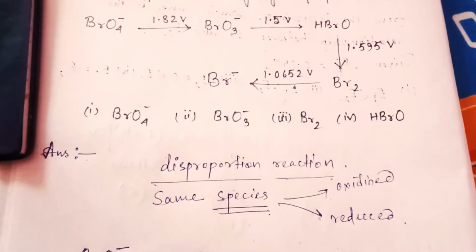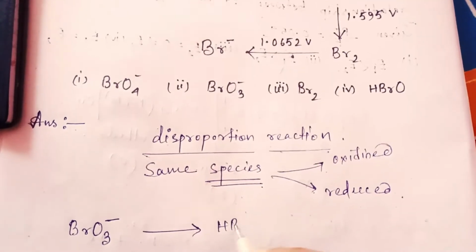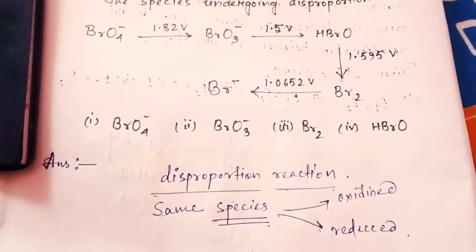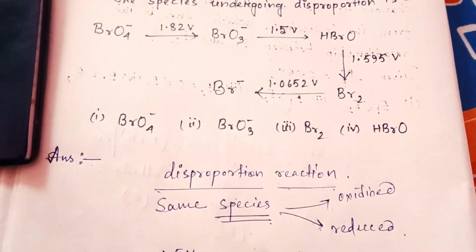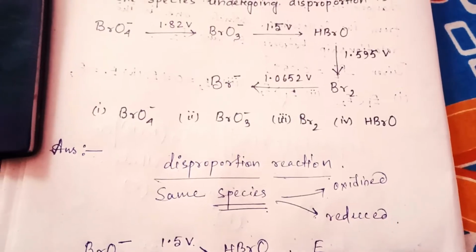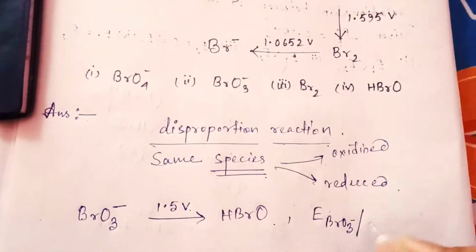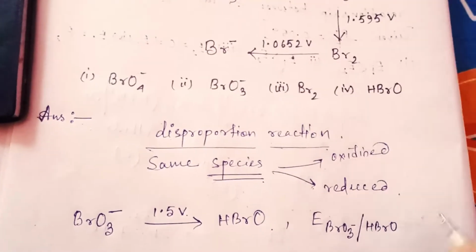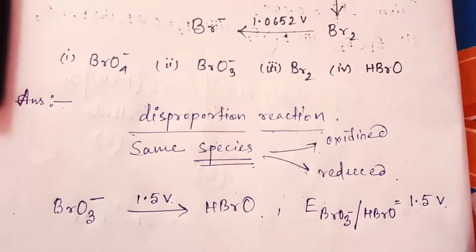So from BrO3 minus to HBrO, the EMF value is 1.5 volt in the first case. Or else, here also you can write BrO3 minus and HBrO equal to 1.5 volt.